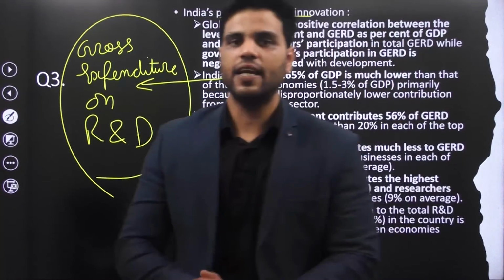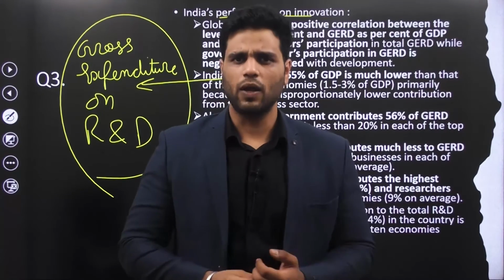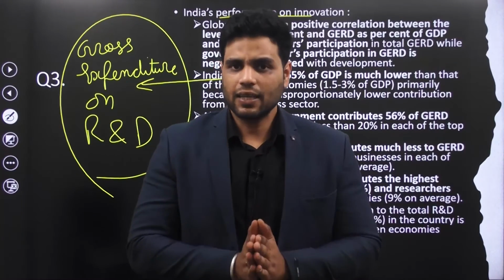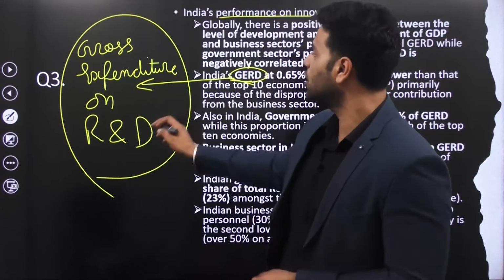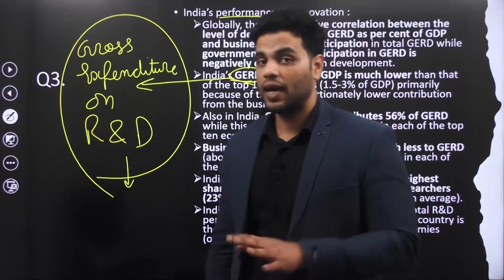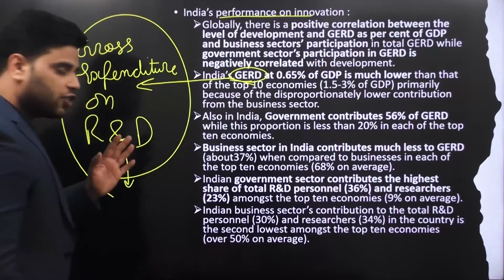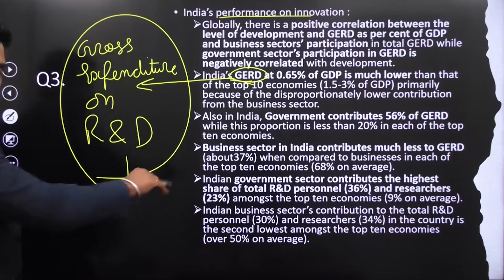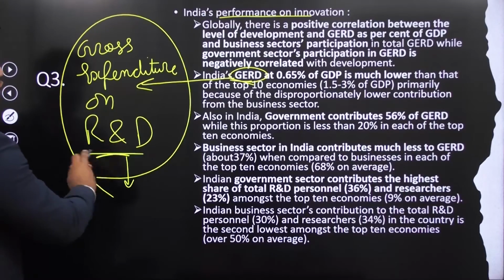What they are trying to say is that currently India is actually not performing that well. Why? As compared to certain advanced economies, India's gross expenditure on research and development is pretty low. Plus, it is generally seen that in advanced economies, expenditure on research and development